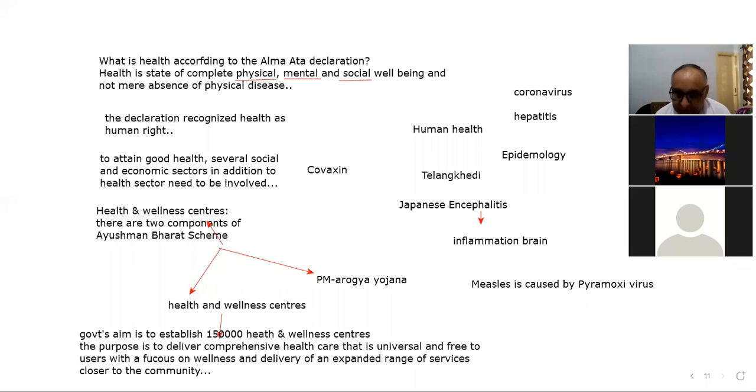Its purpose is to improve the healthcare system of the country. And it is a 6-year plan. It is a centrally sponsored, central sector scheme.